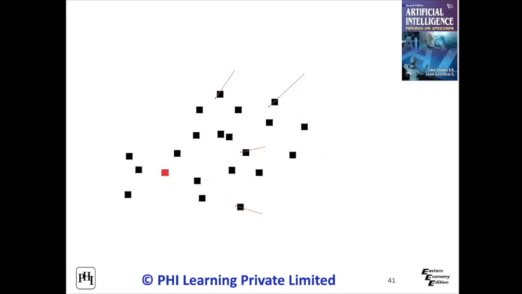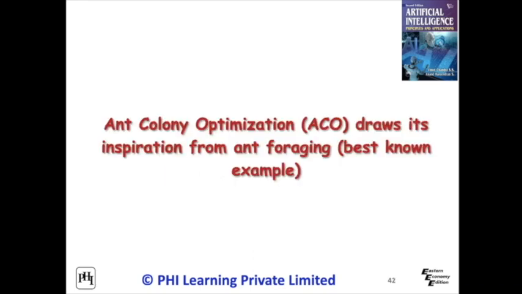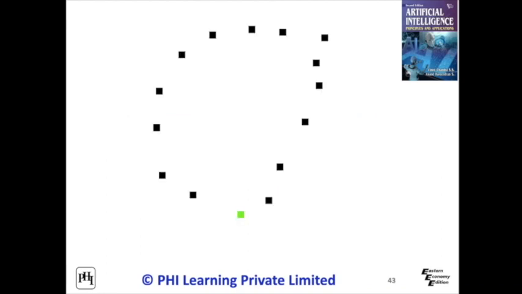The solution is focused on optimizing the paths or routes. Ant colony optimization or ACO draws its inspiration from ant foraging, with the best known example for the optimization problem. For example, the path identification from a source to destination with multiple parameters is shown here. A popular way of handling multi-objective optimization is the use of evolutionary techniques.